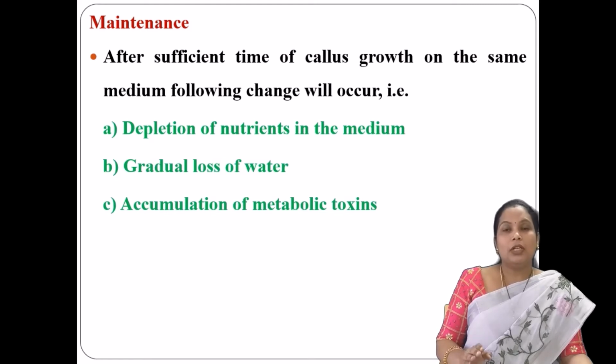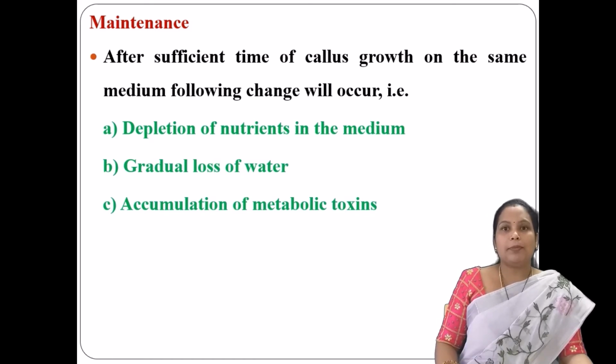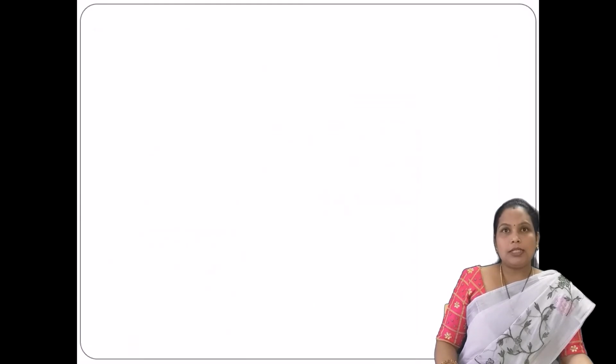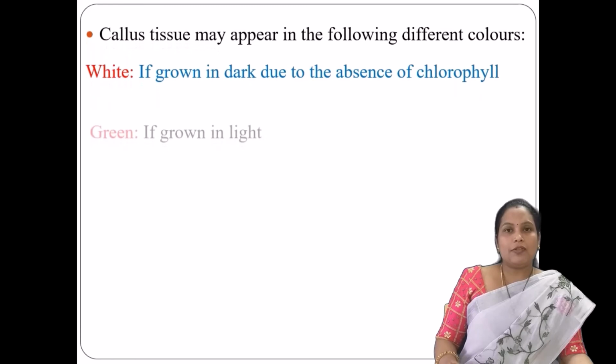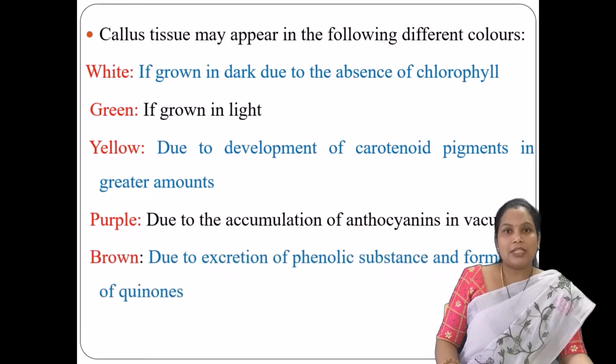Such transfer of callus into a fresh medium, we call that as a subculturing technique, and the subculturing technique should be repeated every 5 weeks. And as a result, because of the culturing, because of the transferring and because of the subculturing technique, you can observe the callus tissue in different colors such as white, green, yellow, purple, brown.